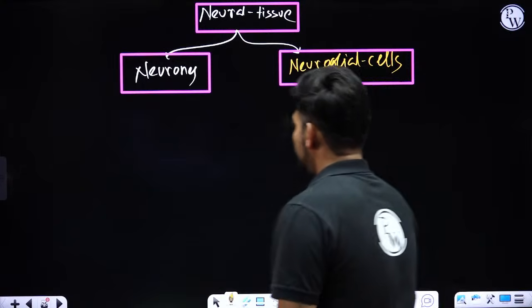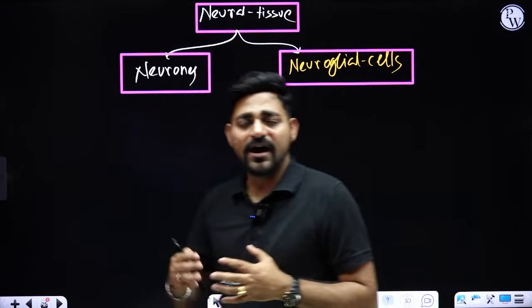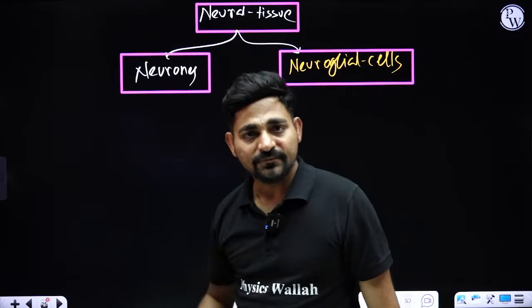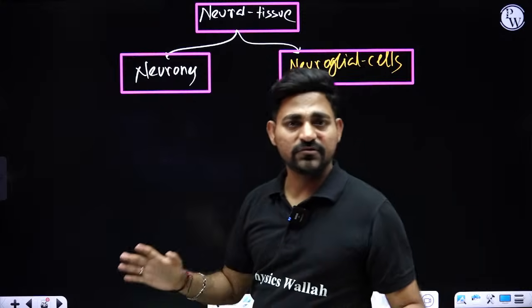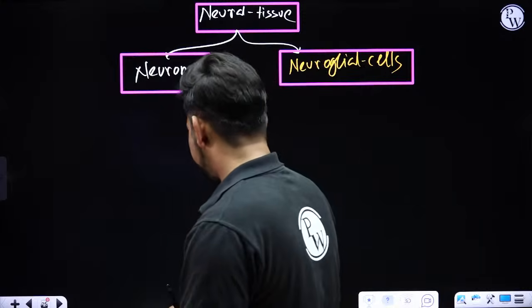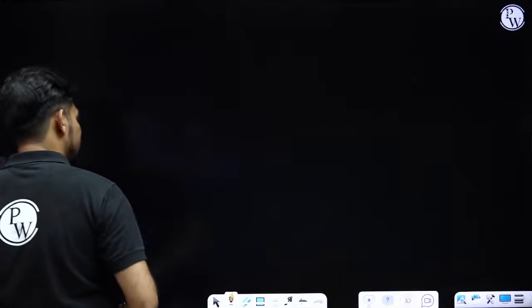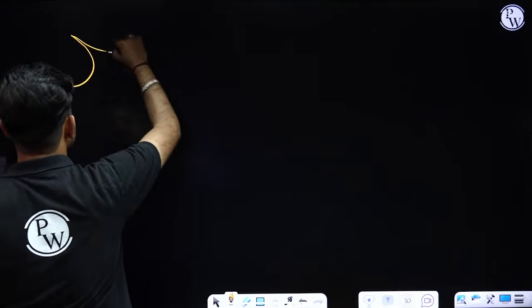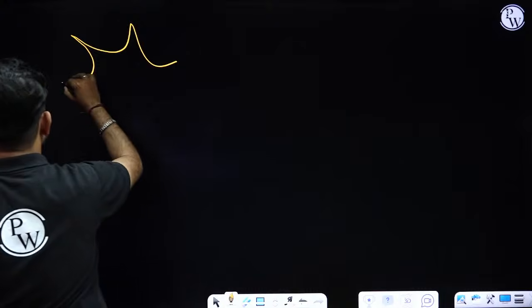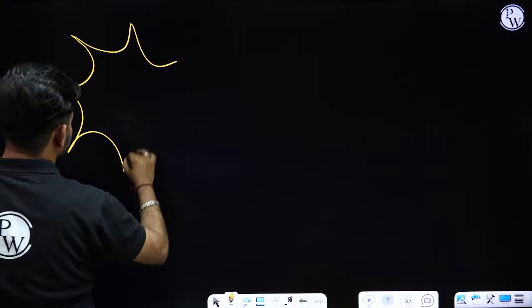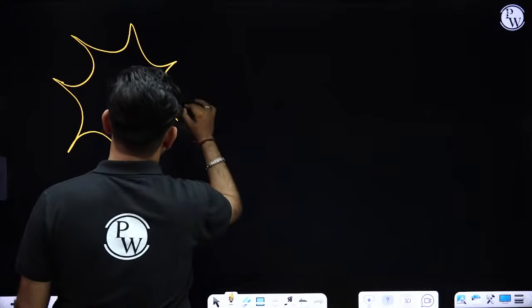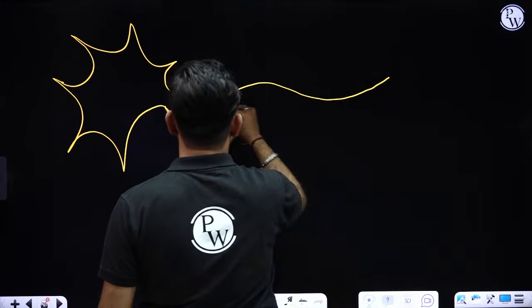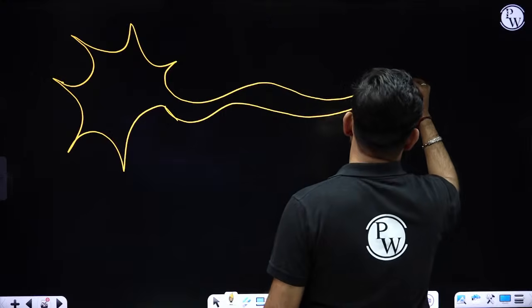Okay, now as per our syllabus, we need to study the basic diagram of neurons. I think most of you already have drawn it multiple times, the structure of neuron. So it has a cell body, and the processes.